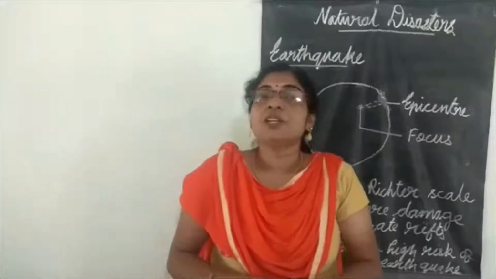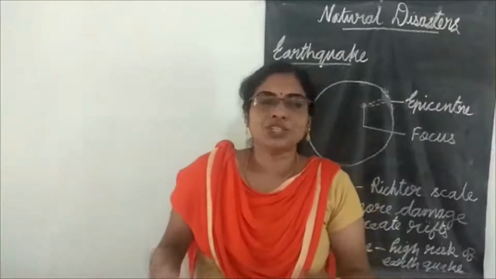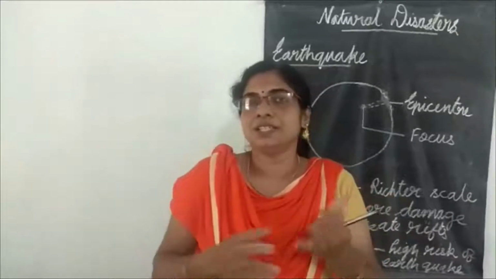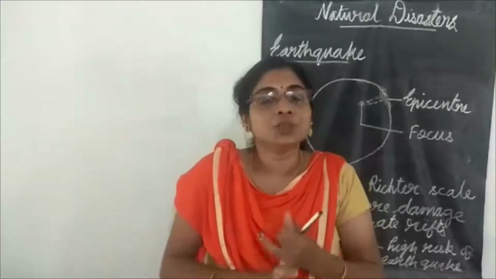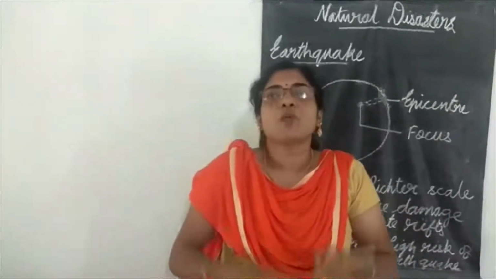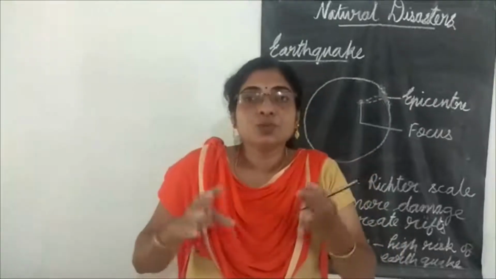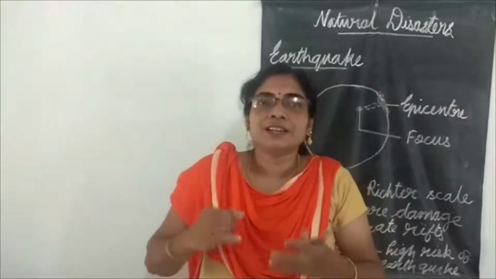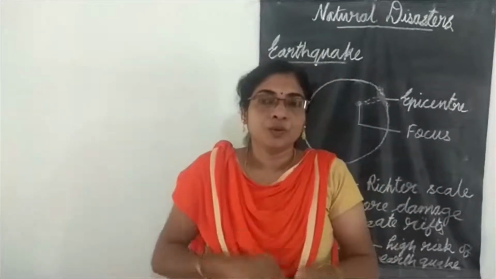And children, there are many natural disasters. Earthquakes, you all have heard earthquakes, Bhumigulukam. Earthquakes, floods, volcanic eruption, tsunami, cyclones, landslides, drought. What are the names?